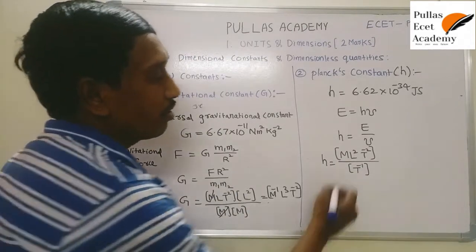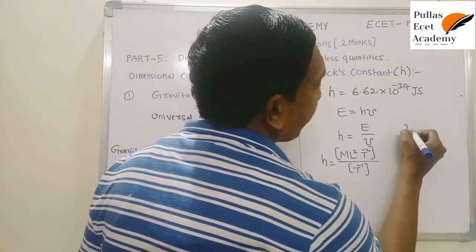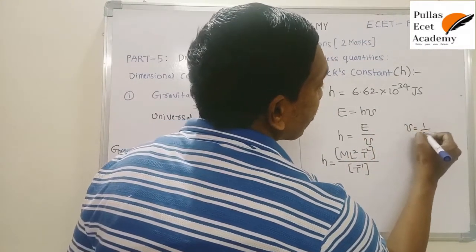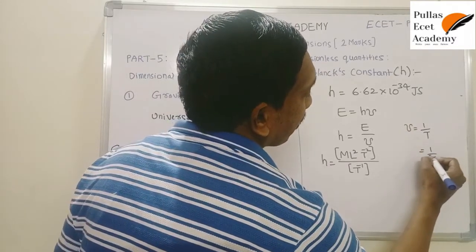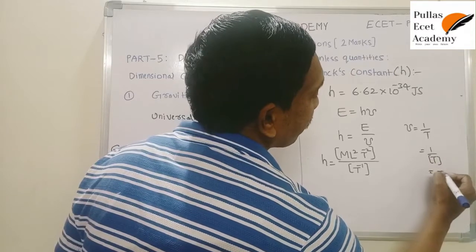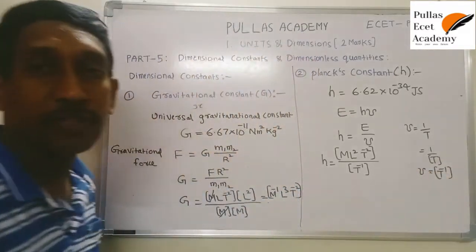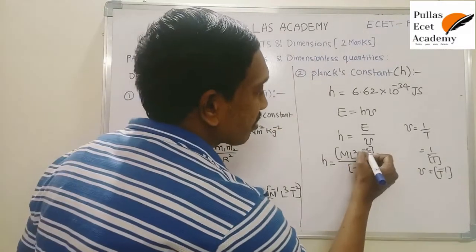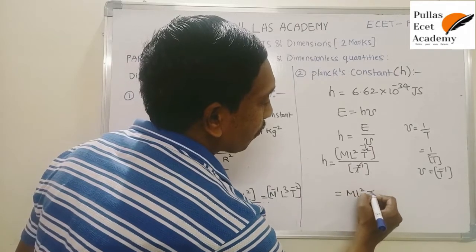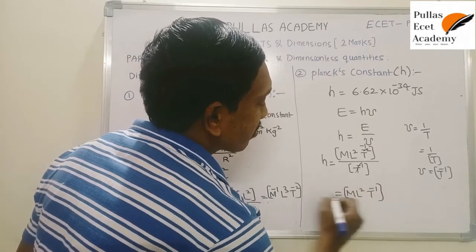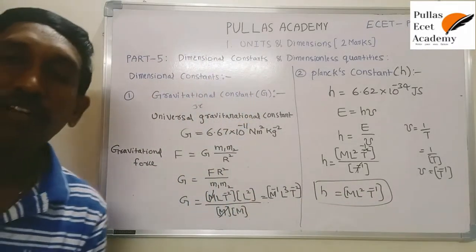So if you don't know the dimensional formula of frequency, what does it stand for? That is the reciprocal of time period. Time period means nothing but time. The dimensional formula of time is T, then shifting, you get T⁻¹ as the dimensional formula of frequency. If you simplify, this T inverse is cancelled, so what is the remaining expression? ML²T⁻¹. So this is the dimensional formula of Planck's constant. This is the procedure to construct the dimensional formula.